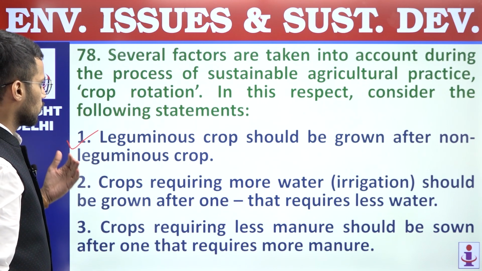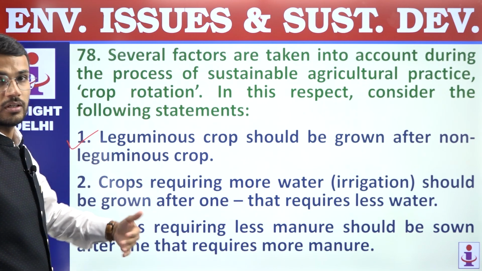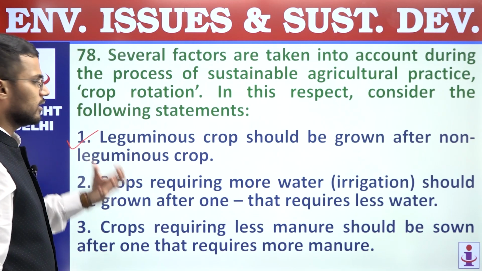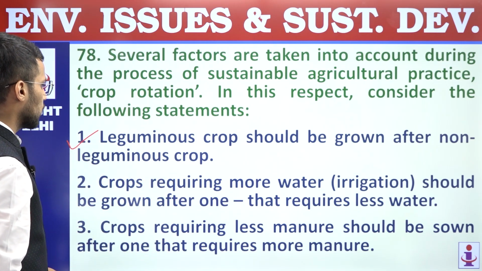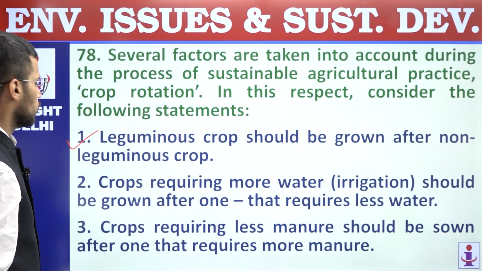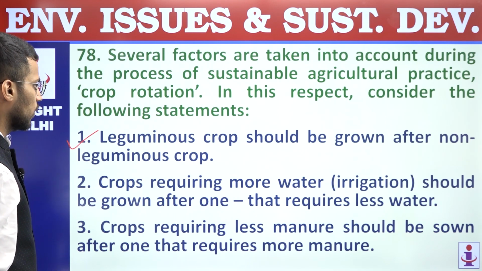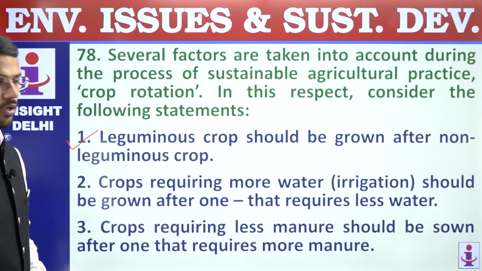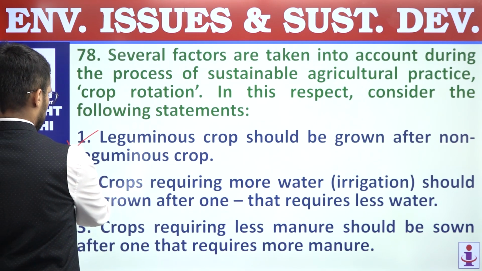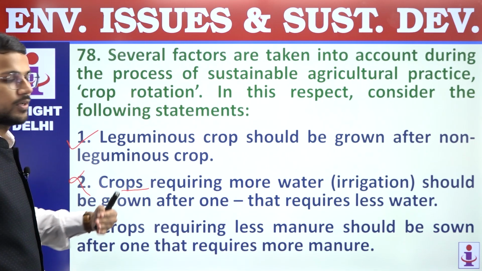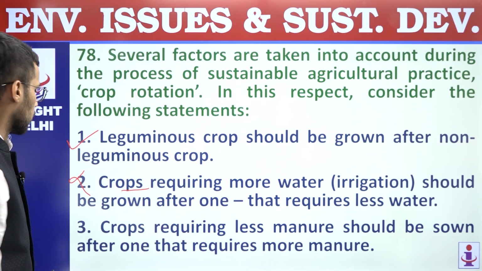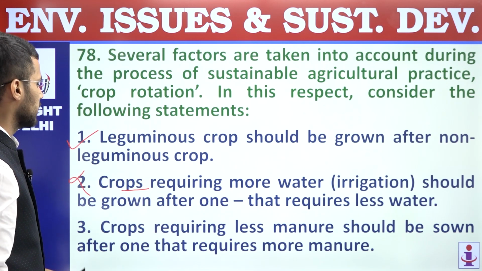So leguminous crop should be grown after non-leguminous crops so that the nitrogen can be replenished. Second, crops requiring more water should be grown after one that requires less water. So it should be reverse. Crop requiring less water should be grown after one that requires more water. So second statement, that's why is incorrect.